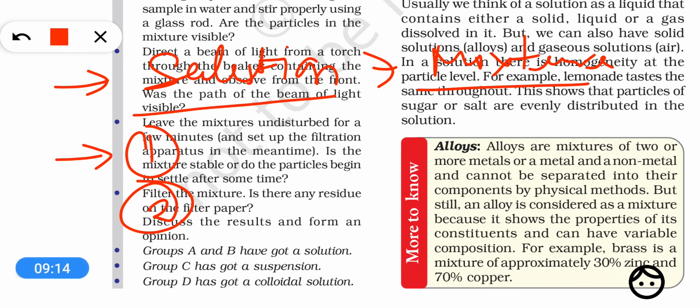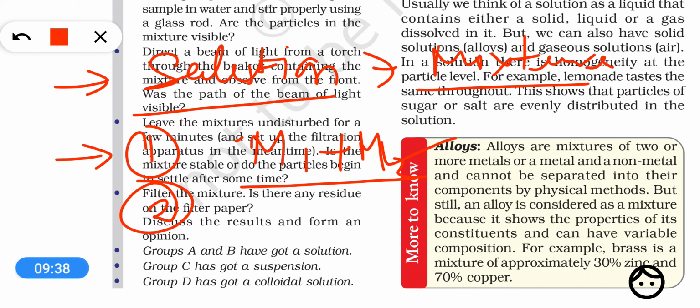But now if we talk about alloys, what are alloys? Let's understand. Alloys are mixtures of two or more metals, like one metal is copper and another metal is zinc, and if both are mixed together then it will be called an alloy.